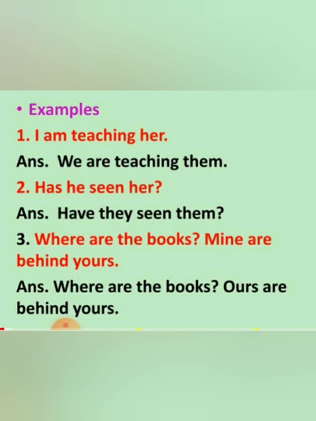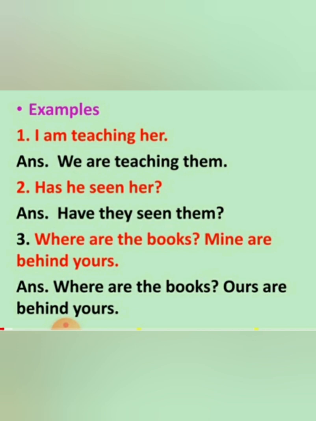Third sentence, where are the books? Mine are behind yours. In this sentence, in first part of the sentence, noun books is given and that is already in plural. But here we have to change the number of pronouns, so no change will occur in first part of the sentence. It is where are the books?